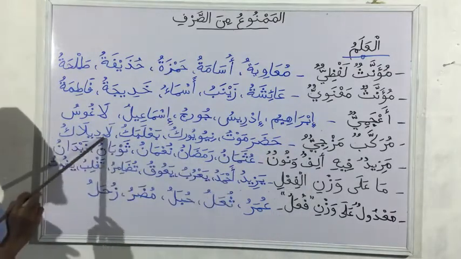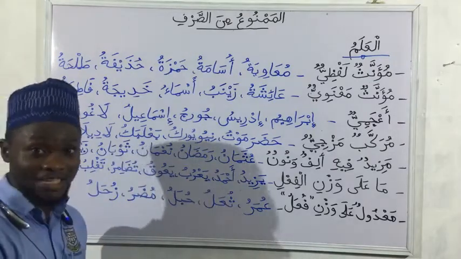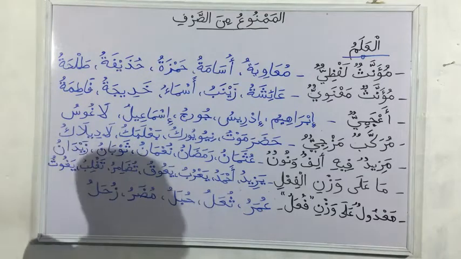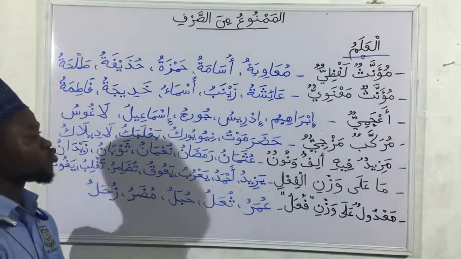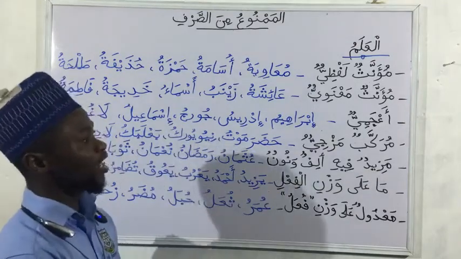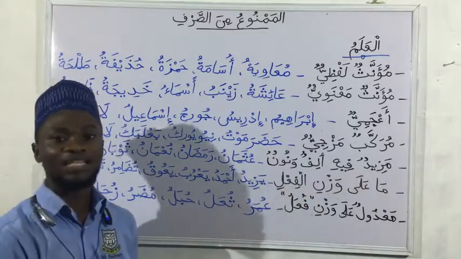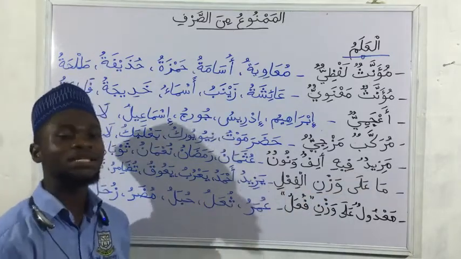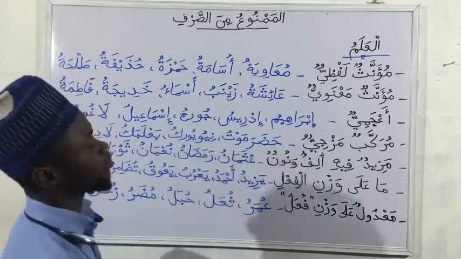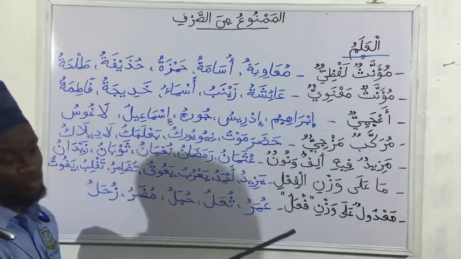Then we have Ladilak, which is popularly known as Lady Lak, which is in Bariga. So it's also Morokkab Masjidu, because it is formed from two words. Then the next one we have Al-Alam, those alam that are Mazidun fihi alfun wa nun, that have increment of alif and nun in it. That is, their end has alif and nun, and they are alam.